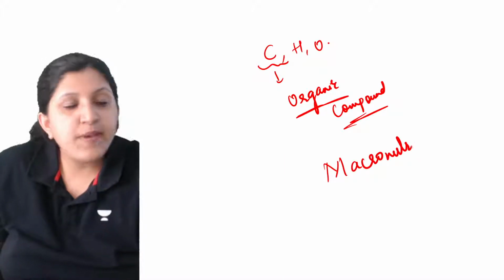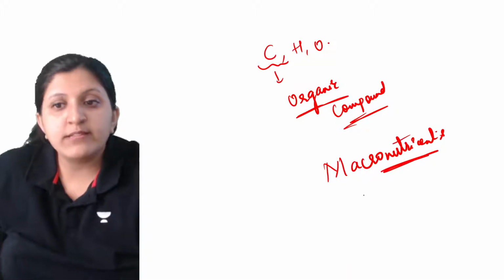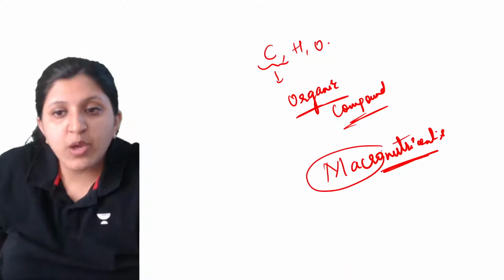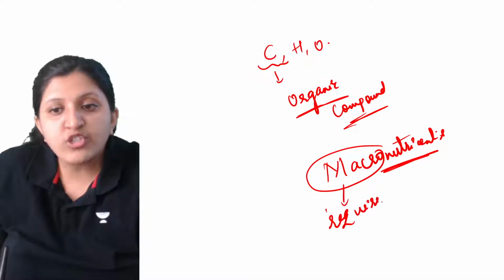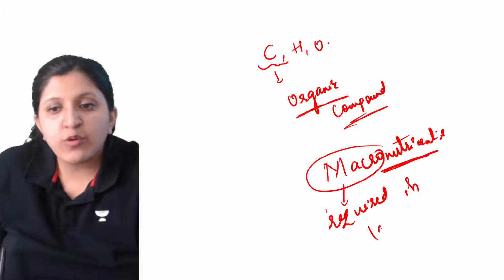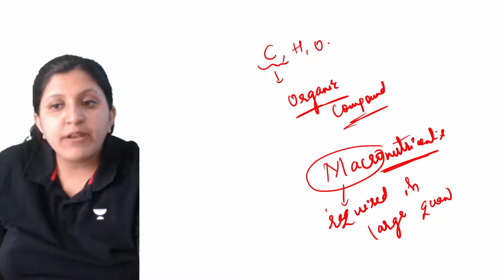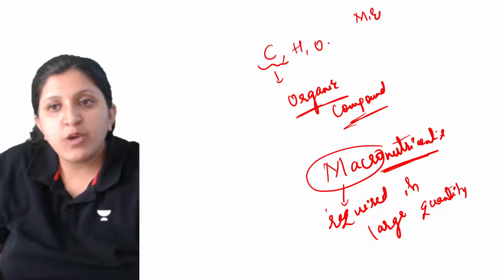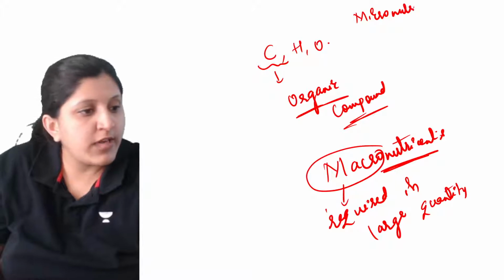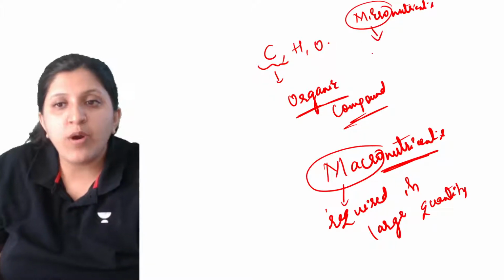What is a macronutrient here? These are the nutrients which are required in large quantity. When we talk of micronutrients, these are required in less quantity.